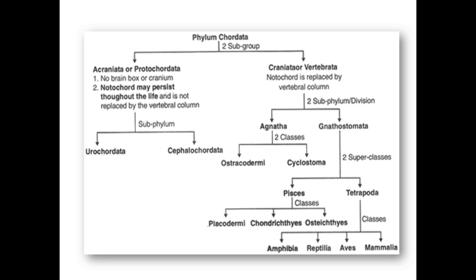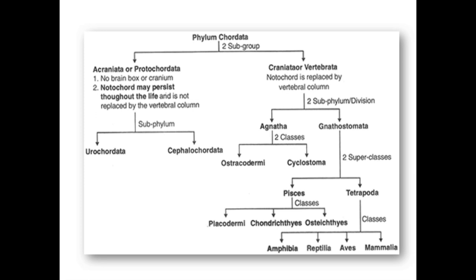And the second class is Cyclostomata. Then what is Cyclostomata? Cyclostomata means animals having a circular mouth. Cyclo means cyclic or rounded mouth. That belongs to the Cyclostomata. For example, Petromyzon or Myxine.